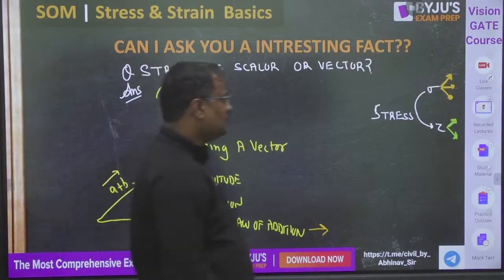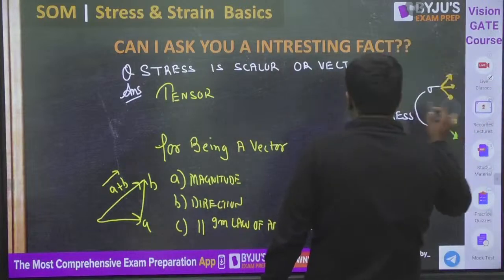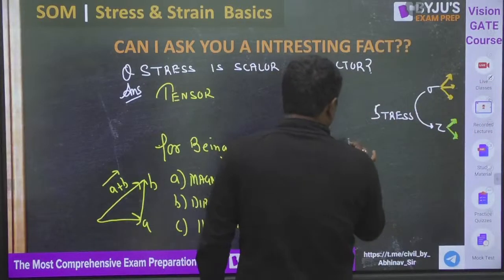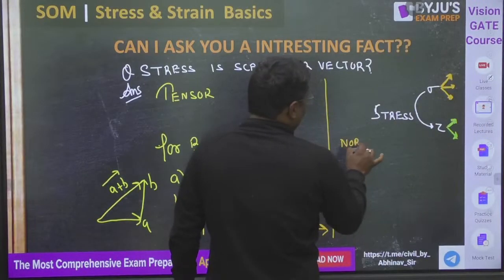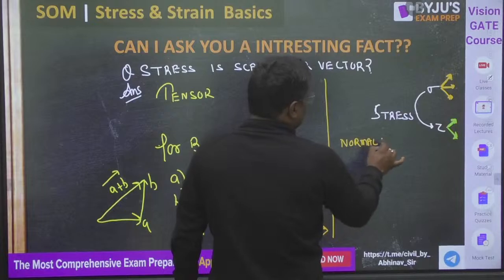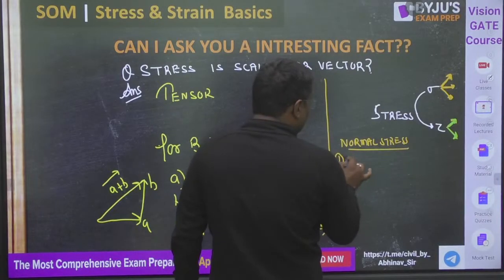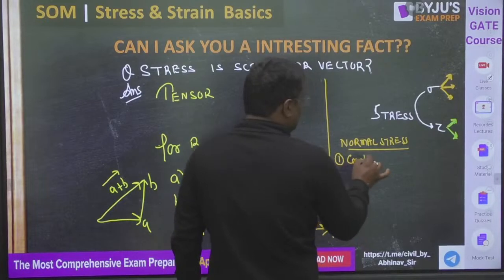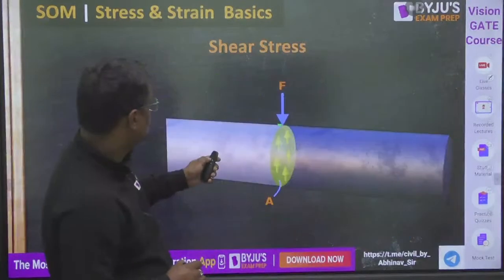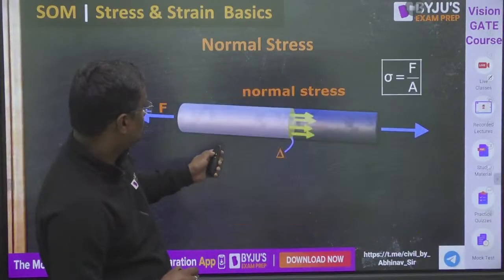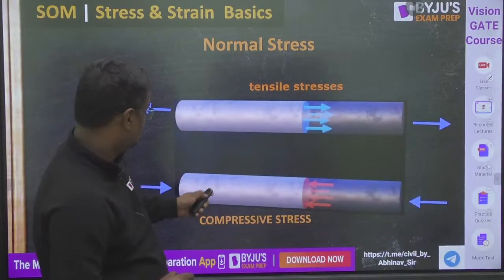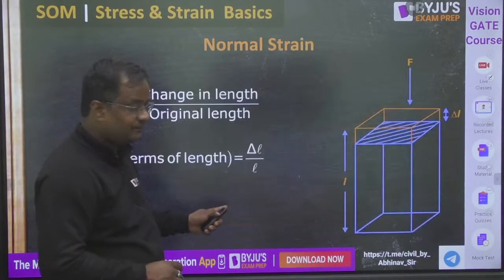Okay, now what are the three types of normal stress, guys? See, first one is compressive stress. Like this one, compressing it. Yes, this one, compressive stress.